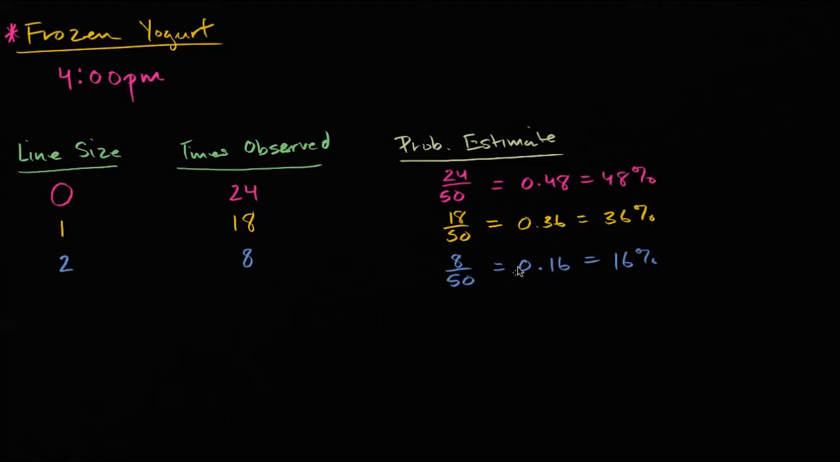And so there's some interesting things here. Remember, these are estimates of the probability. You're doing this by essentially sampling what the line is on 50 different days. It's not going to always be exactly this, but it's a good estimate. You did it 50 times. And so based on this, you'd say, well, I'd estimate the probability of having a 0-person line is 48%. I'd estimate that the probability of having a 1-person line is 36%. I'd estimate that the probability of having a 2-person line is 16%, or 0.16.